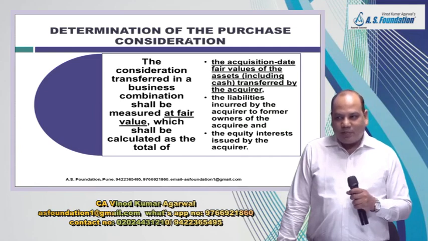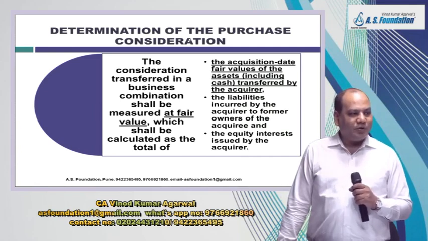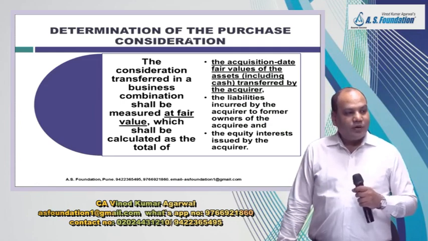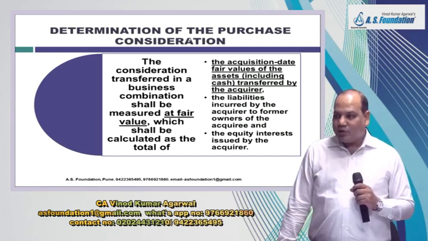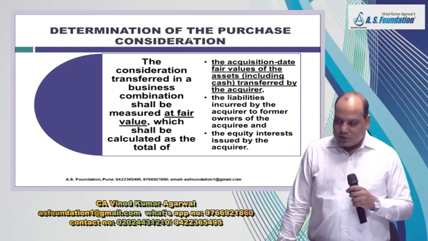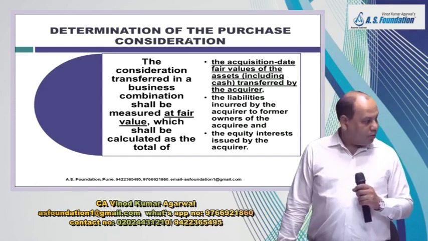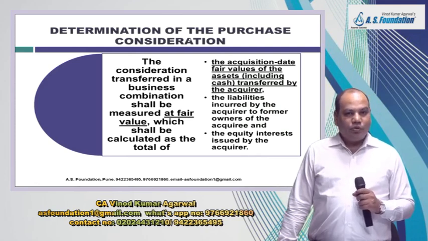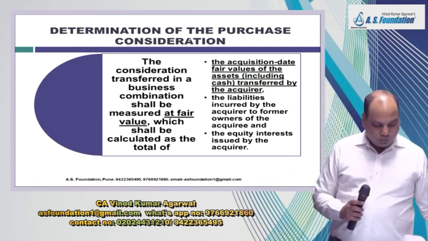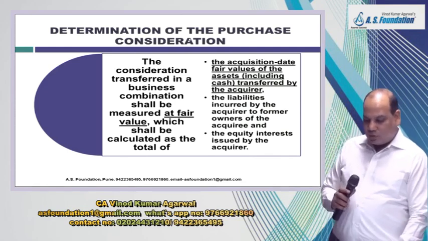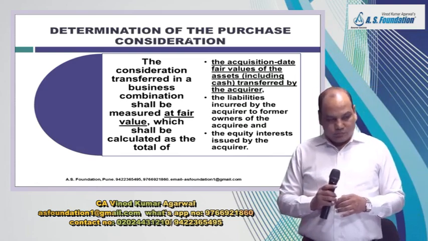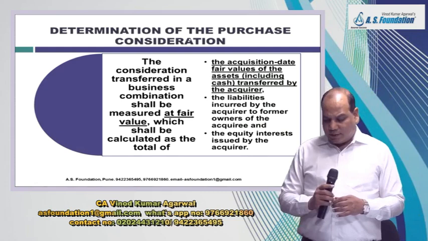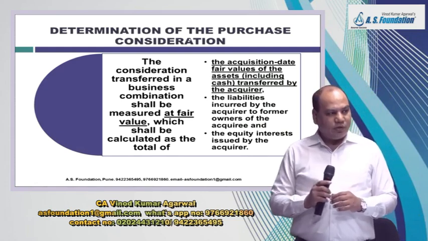Suppose the other party goes for a buyback of shares, and as a result of the buyback of shares of that company, our stake increases beyond 50%. So without making any additional consideration payment, still we can acquire the control. Control can also be acquired through contract, where we do not have to pay the purchase consideration. Other than that, normally we pay the purchase consideration.